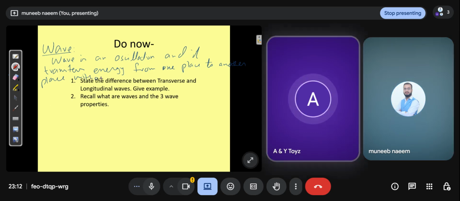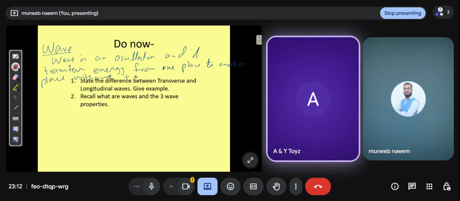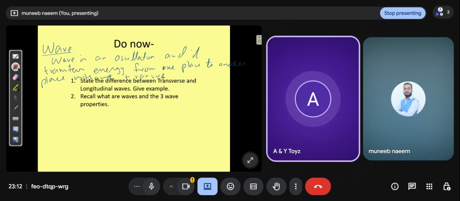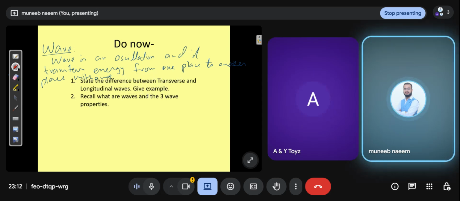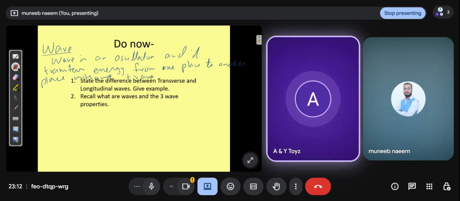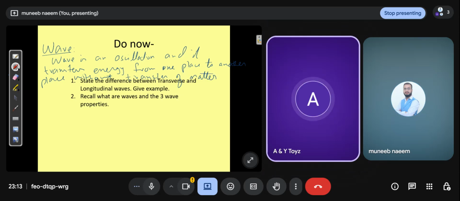without transfer of matter. Transverse waves are waves in which vibrations are at right angles, perpendicular to the direction of the energy transfer. And longitudinal waves are waves in which vibrations are parallel to the direction of the energy transfer. These are the types of waves.